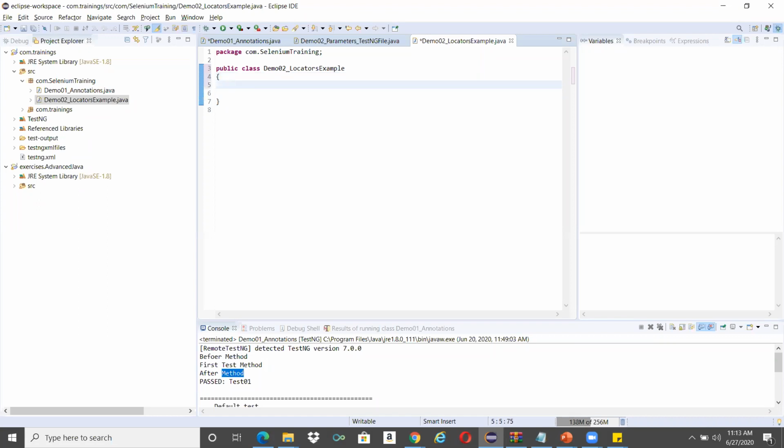I just wanted to write some examples of these locators, that is the reason I created demo2 underscore locators example.